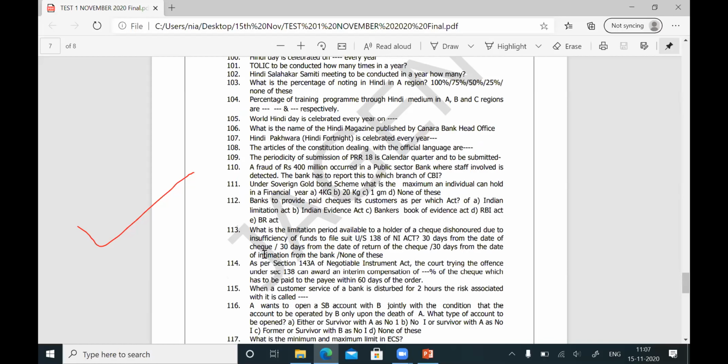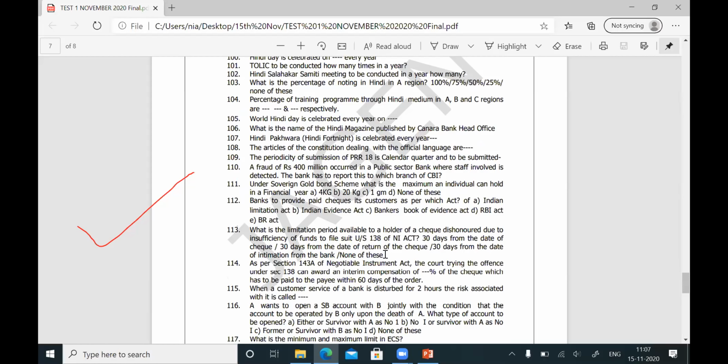Next, question 113. What is the limitation period available to a holder of a check dishonored due to insufficiency of funds to file suit under section 138 of the Negotiable Instruments Act? 30 days from the date of the check, 30 days from the date of return of the check, 30 days from the date of intimation from the bank, none of these. For this question, the answer here is none of these.